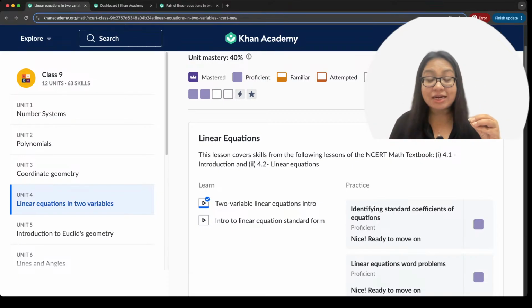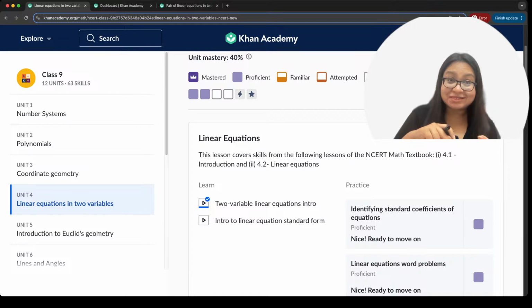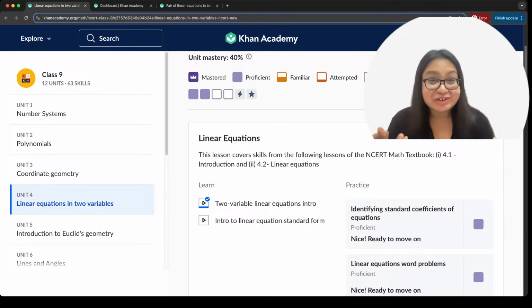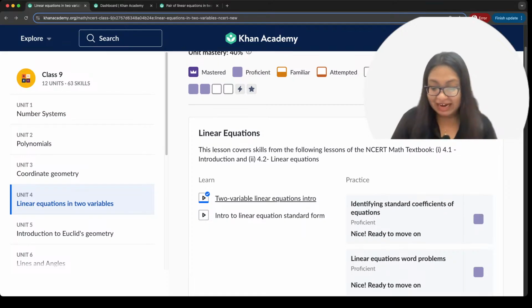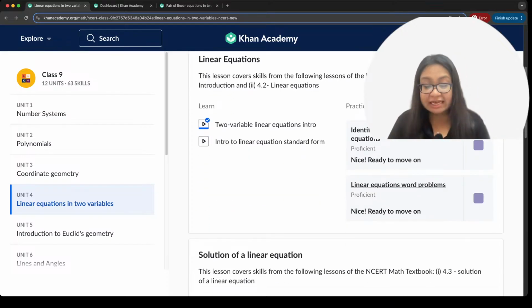So understanding how we define the plane of an equation is very, very important. Understanding how we define the plane of a straight line is very, very important. But for that, it's very important to understand how you plot a straight line in the first place, right? Exactly. Okay, all right, let's get to these questions now.